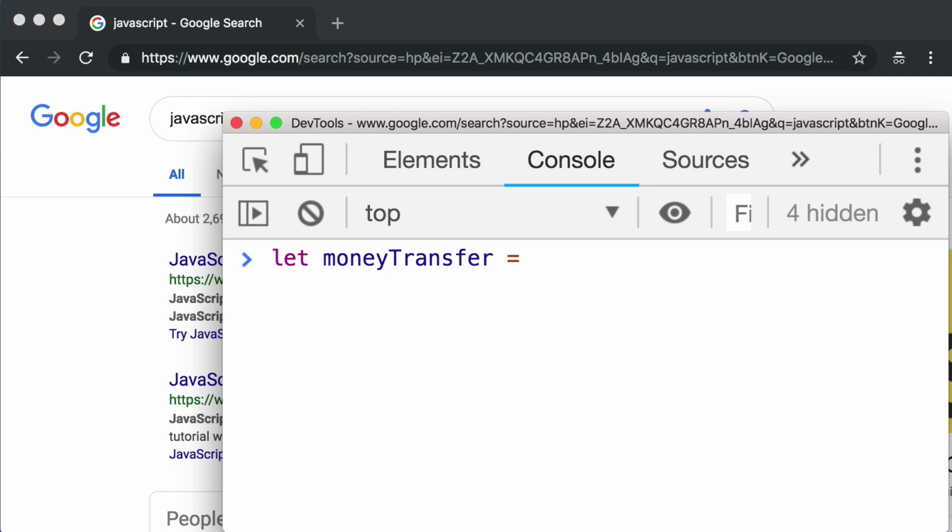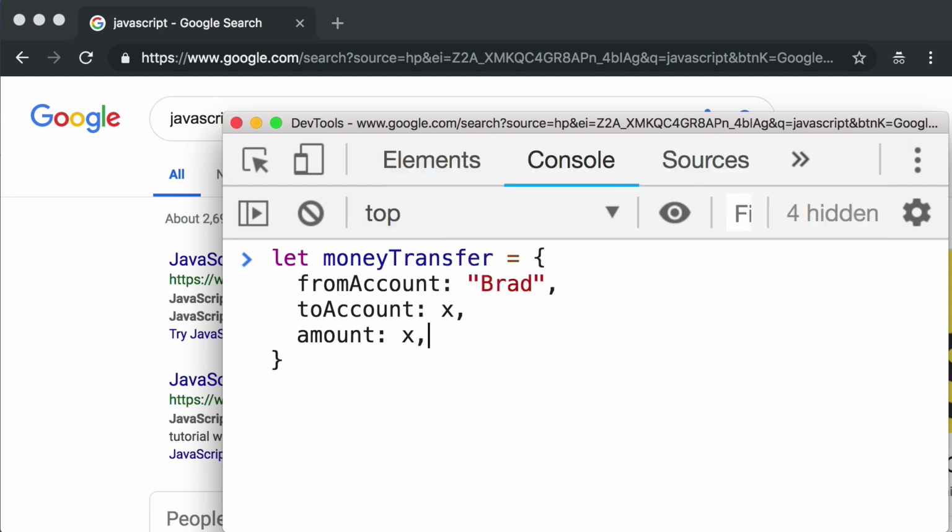There's no need to follow along with this code, but maybe the bank server would send over to me an object, so say money transfer equals, and they would set the from account to whatever my logged in user is, right? And then the to account would be whoever I wanted to send money to. So they would probably pull this value from the input field of whoever's name I type in. And we could imagine there would be a property named amount, which again would pull in the value of a user input field of how much I want to give to someone. And then finally, we could imagine there would be a property named message, which is a place for a memo or a brief description of the money transfer.